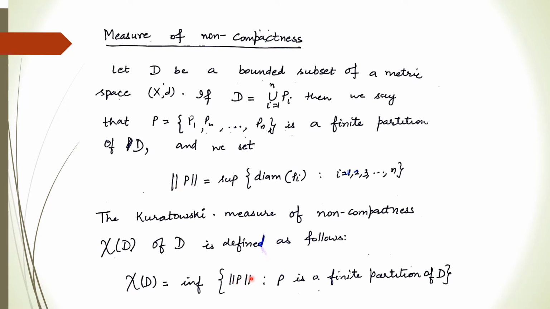And this infimum value, the minimum value of the norms of P, is the measure of non-compactness. So basically the measure of non-compactness measures how far the set is from being compact, right?